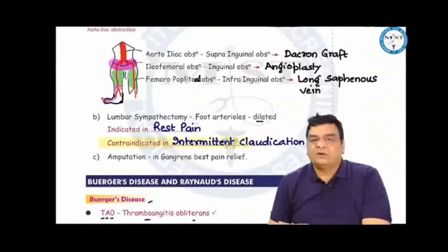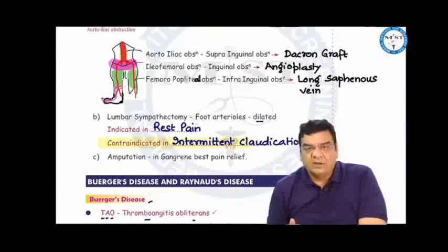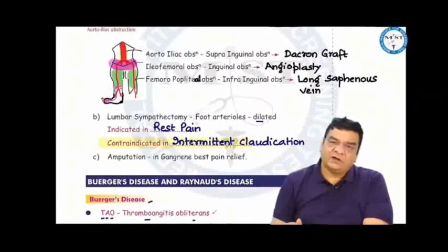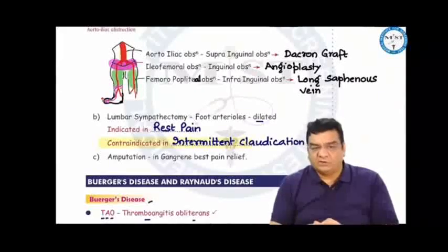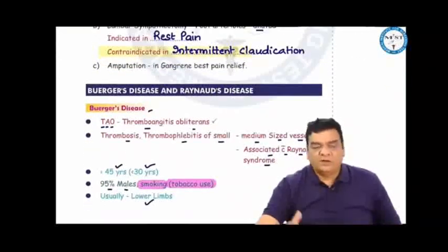But if this patient was having intermittent claudication, which is calf pain, if you do a lumbar sympathectomy, that will divert the blood from the calf to the foot. So the blood in the calf decreases, the pain will further increase, and intermittent claudication will further aggravate. So we should not do lumbar sympathectomy in intermittent claudication. If the patient presents with gangrene, then we have to do amputation, and amputation will definitely offer the best pain relief.